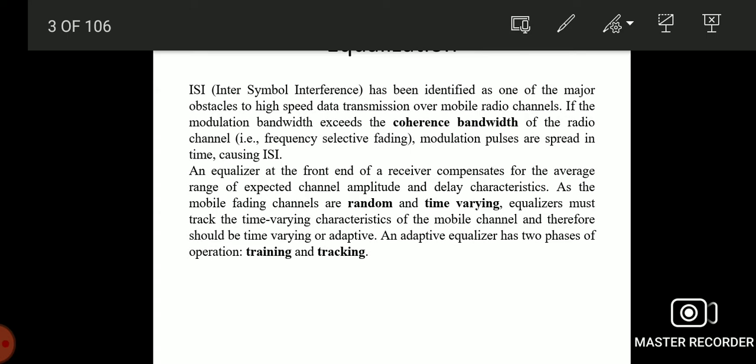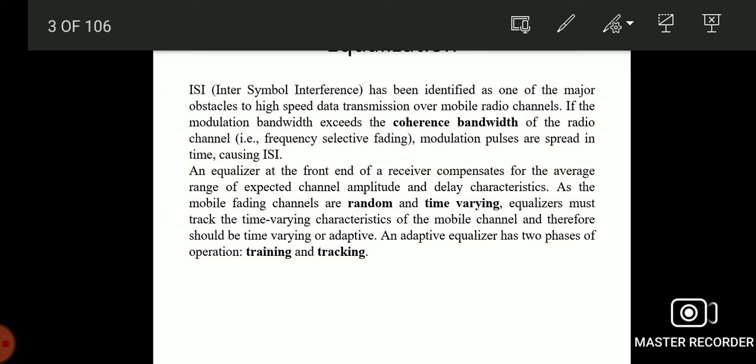Now let us move to the equalization. If the modulation bandwidth exceeds the coherence bandwidth of the radio channel, ISI occurs and modulation pulses are spread in time. The equalization compensates for the ISI created by multipath within time dispersive channels, and the equalizer must be an adaptive equalization method.